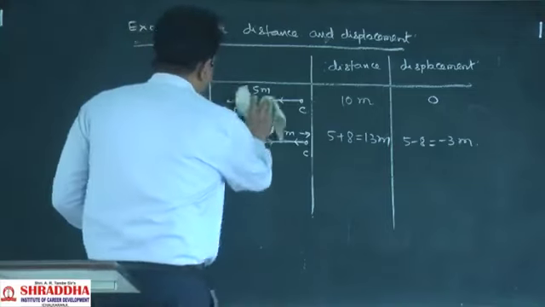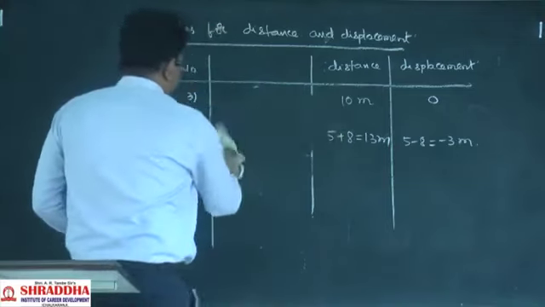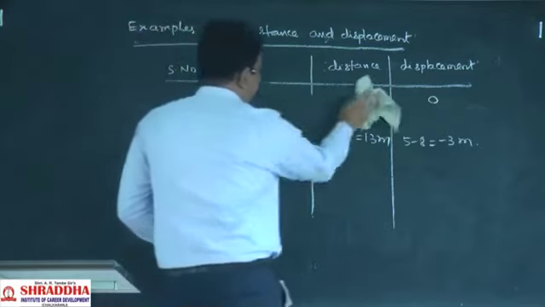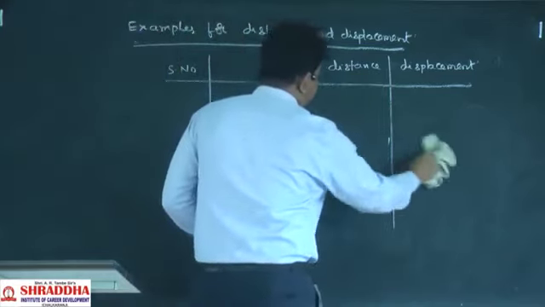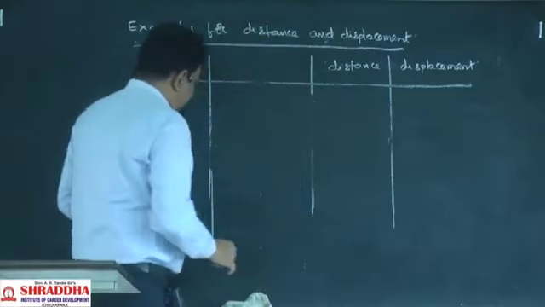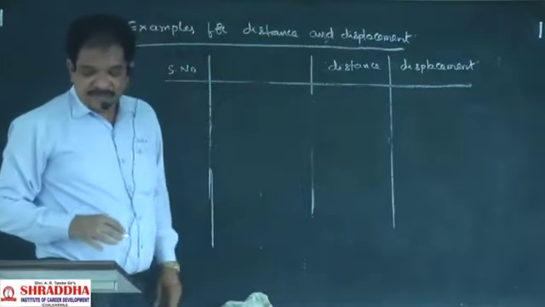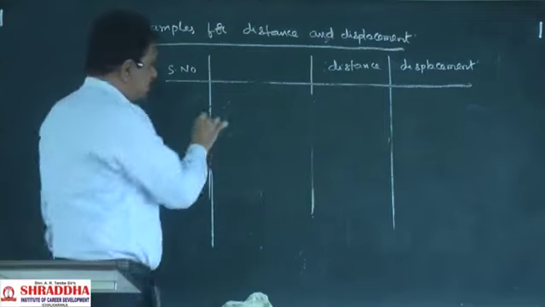Some more examples we will take to understand this distance and displacement. Try to give the answers yourselves also. What will be the distance and displacement in different cases? So next, fifth example, see.